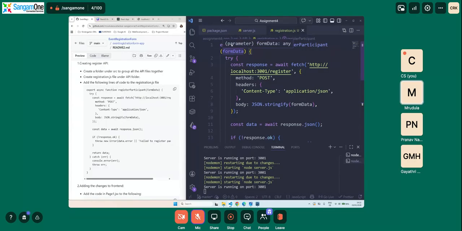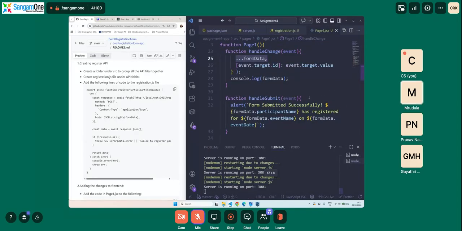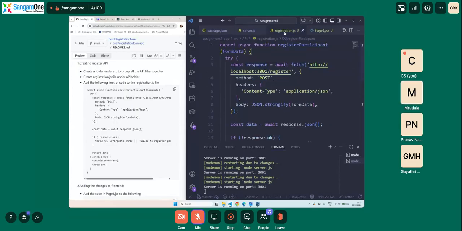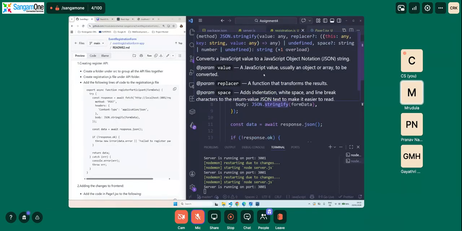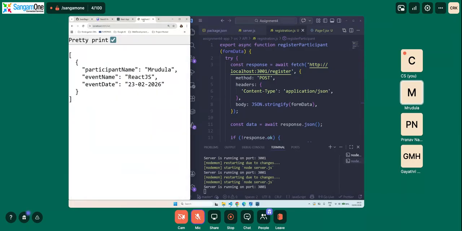As you remember, in our page1.jsx, we will have form data, which takes in all the data from the user and stores it until we click on the submit button. Okay. So now what we are going to do is we are going to fetch. Okay. We are going to fetch the URL. So that is our SQL host. Okay. Our backend host.